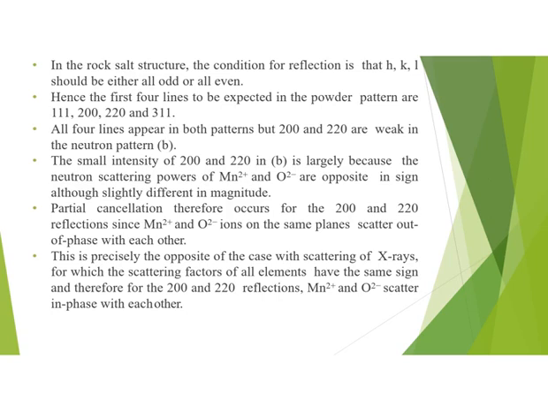This is precisely the opposite of the case with scattering of X-rays, for which the scattering factors of all elements have the same sign, and therefore for the 200 and 220 reflections, manganese and oxide ions scatter in phase with each other.